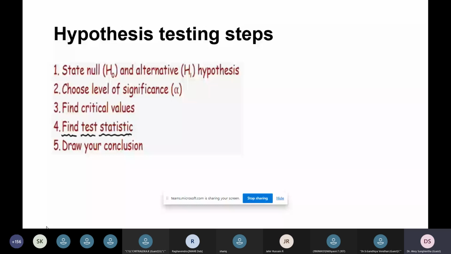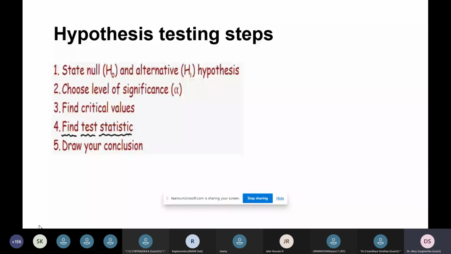These are the 5 steps for testing a hypothesis. We have to state the null and alternative hypotheses, and choose the significance level. We also have to determine the critical values, compute the test statistic, and out of that draw the conclusion whether the hypothesis is accepted or rejected. So how do we calculate those, and how can we do it using the R tool? The R tool has the corresponding functionalities to establish this information also.